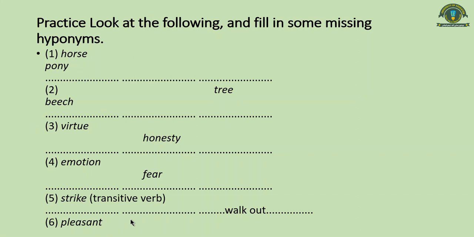It will make your concept more clear. You have to write at least 3 hyponyms of each one. For example, the first word is horse, the second is tree, the third word is virtue, the fourth is emotion, the fifth is strike, and the sixth one is pleasant. You have to write at least 3 hyponyms of each of the words given. So your time starts now.